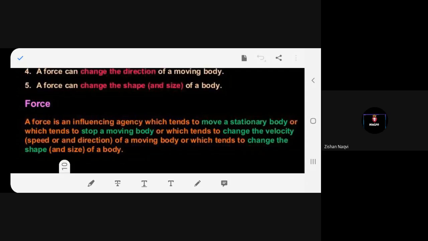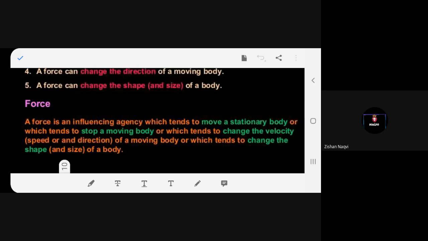A force is an influencing agency which tends to move a stationary body, or which tends to stop a moving body, or which tends to change the velocity, speed or direction of a moving body, or which tends to change the shape and size of a body. You understood now what force is doing?